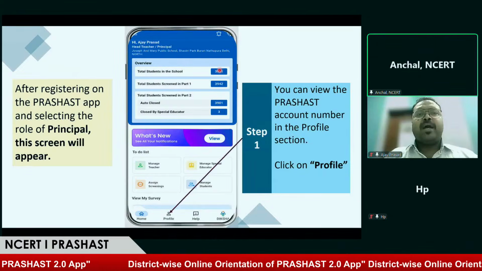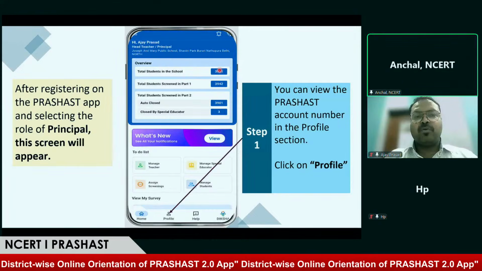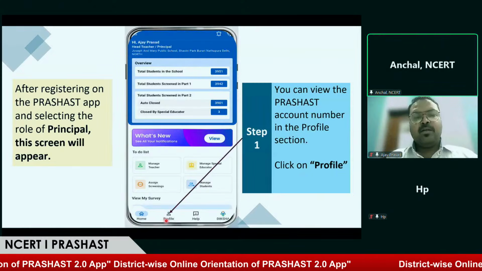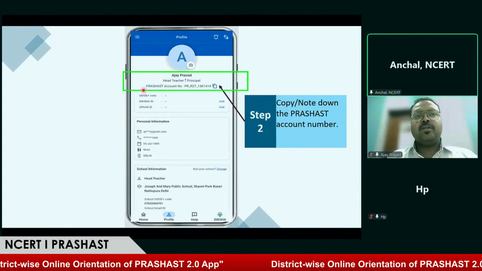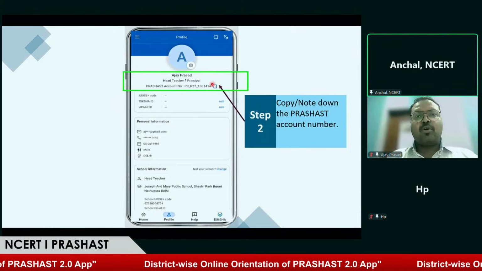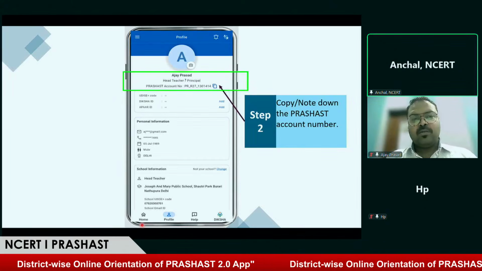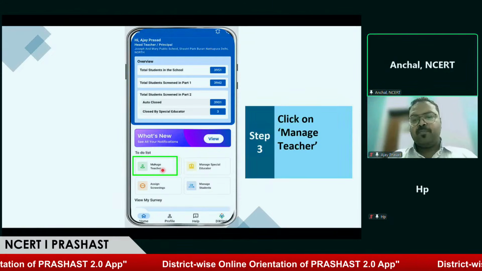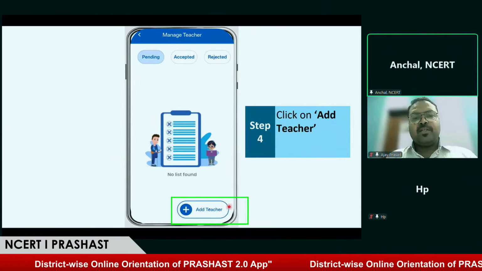To add myself as a teacher, the first step is to note my Prerak account number. For that, I click on profile, where we can see my name, my designation, and just below that is the Prerak account number. There is an option to copy it. Once we copy this account number, we go back to the home page and go to manage teacher, because only there can I add myself as a teacher. Once we reach there, there is an option to add teacher.